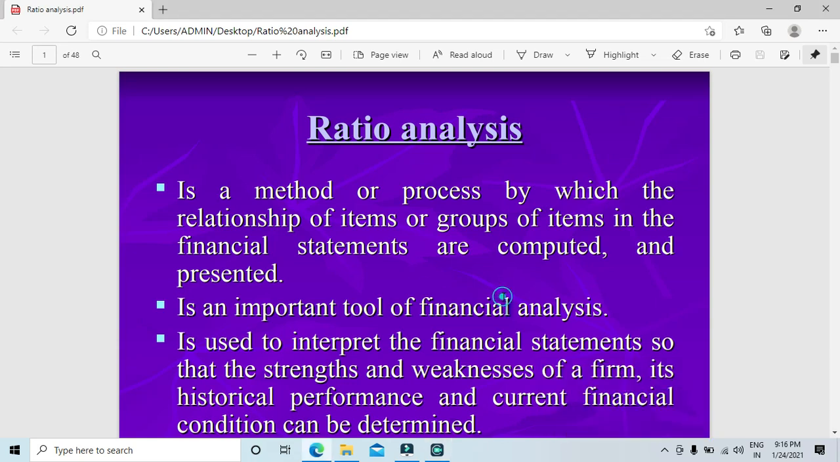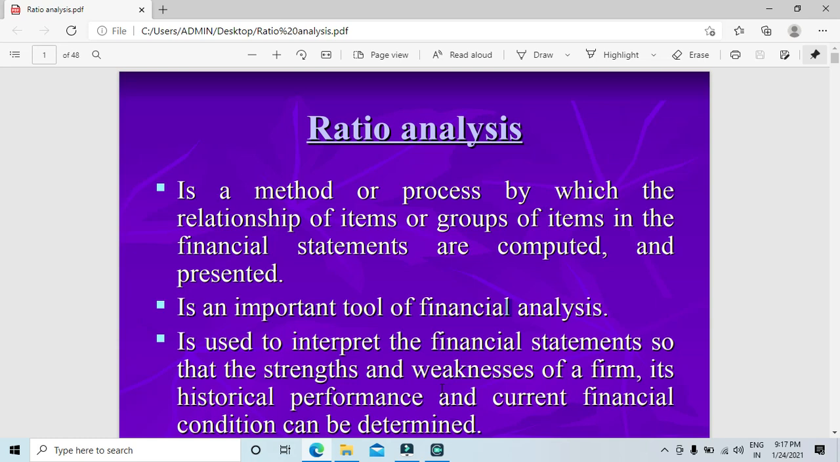It is used to interpret the financial statements so that the strengths and weaknesses of a firm, its historical performance and current financial condition can be determined. So basically what you do over here is interpret the financial statements. What's the performance of the company, how was the last performance, the 5 years performance, all will be known through ratio analysis. Of course the balance sheet also, but the quantity of maintenance, like if these many are the assets, this would be the liabilities, that sort of relationship will be known through what we call ratio analysis.